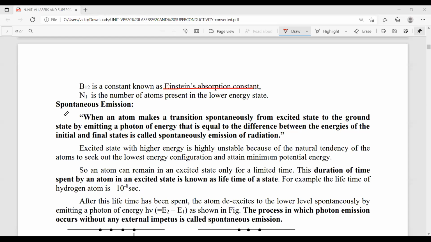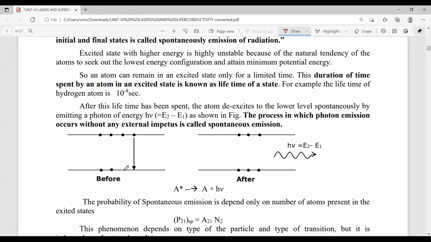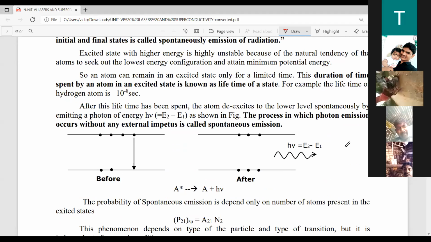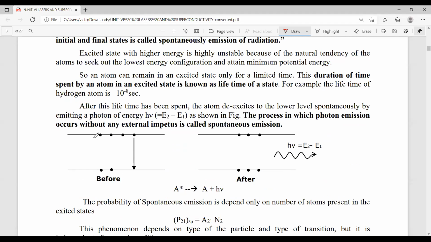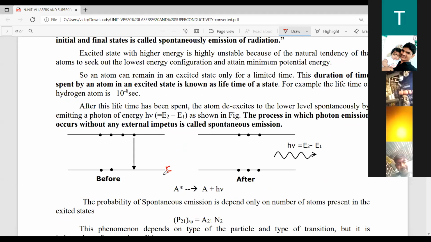So the next topic is spontaneous emission. I will explain it clearly with the help of a figure. So here, these are the atoms in the higher energy level and these are the atoms in the lower energy level. Let us take these as the two energy levels.